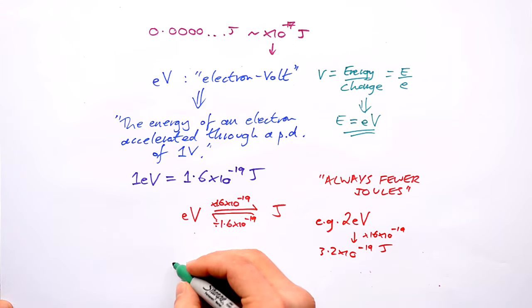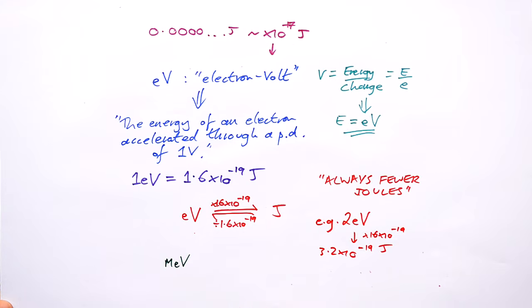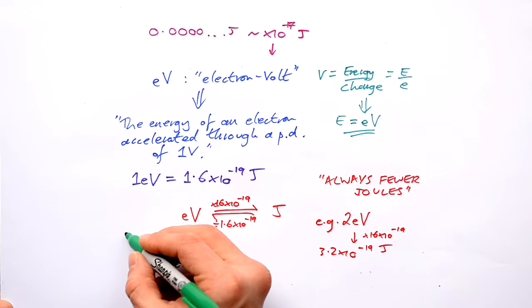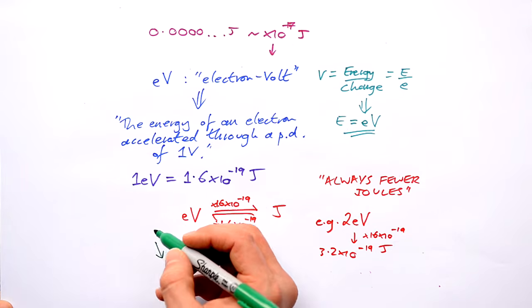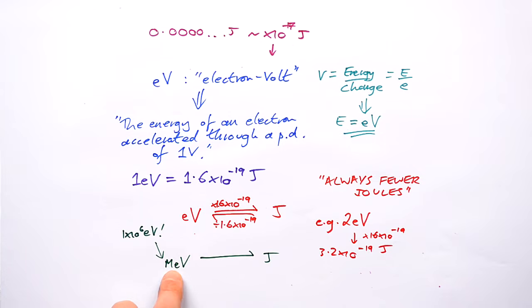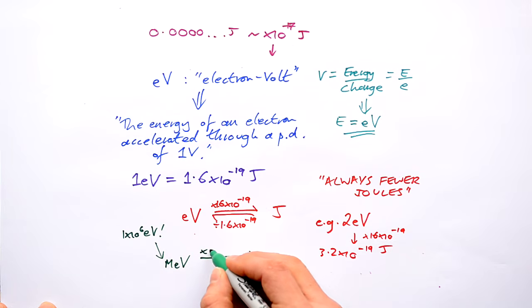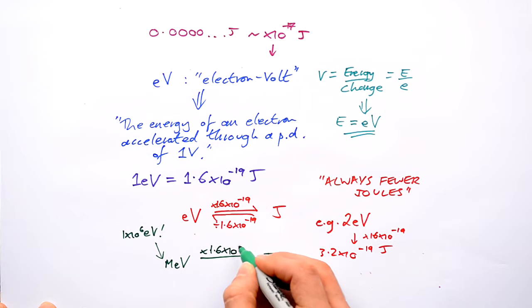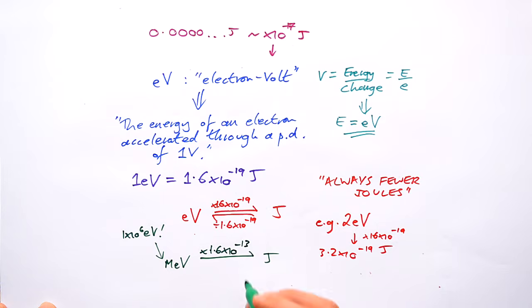Sometimes, instead of electron volts, you'll be given mega electron volts, because that's an easier number to deal with. Mega being times 10 to the 6. So this is 1 million electron volts. So to go from mega electron volts to joules, we could times by 1 million first to get the number of electron volts, or we could just cut out the middleman and instead times by 1.6 times 10 to the minus 13, and then vice versa going the other way.